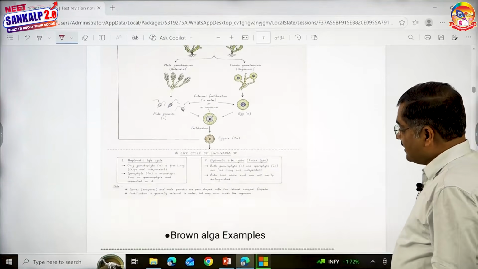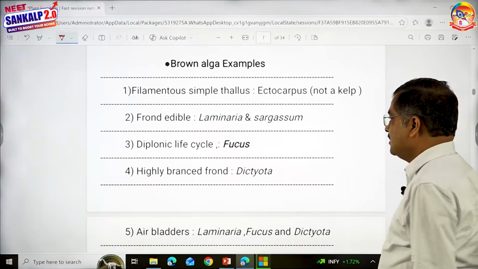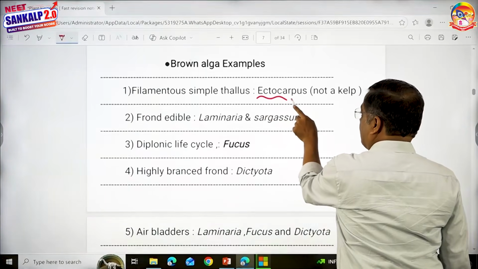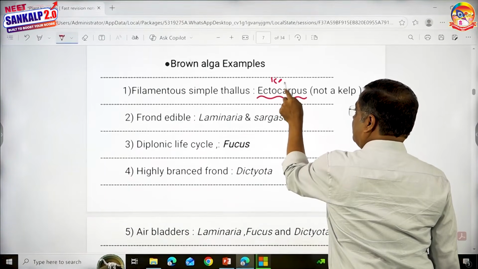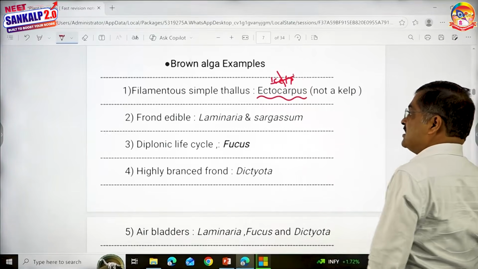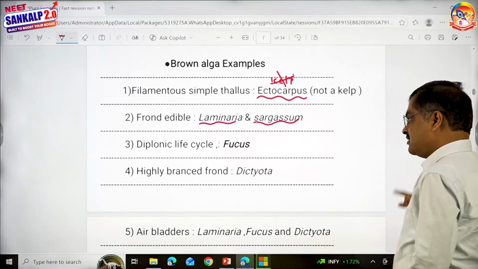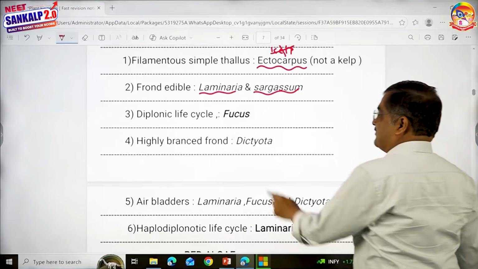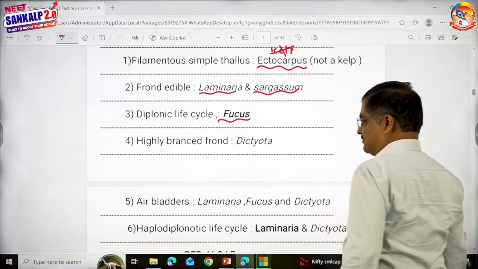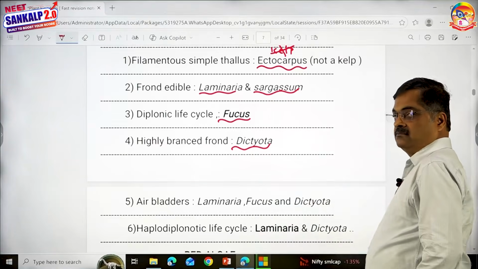All right, so now what are the examples, children? This is important. Filamentous simple thallus is the ectocarpus. Is it a kelp? The answer is no, it is not a kelp. The frond is edible in laminaria, and sargassum is a very important question. Diploid life cycle is seen in fucus. Highly branched frond is seen in dictyota.